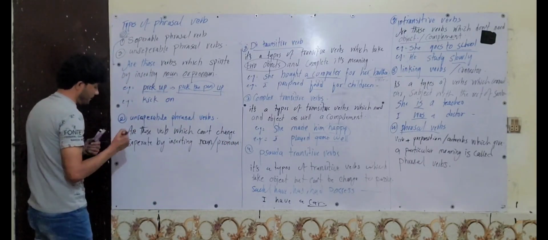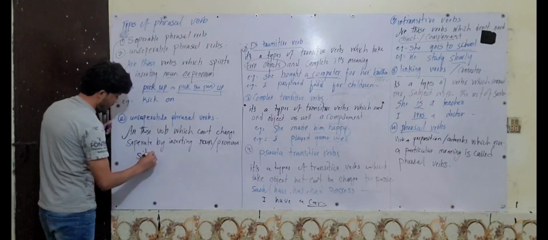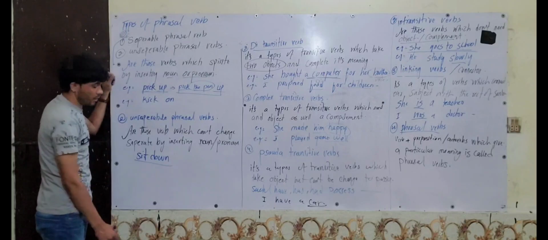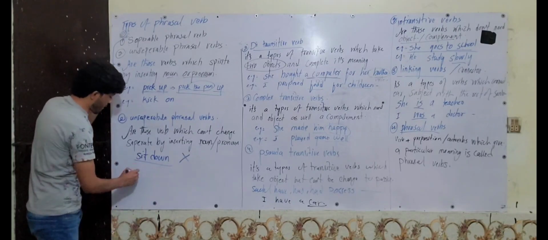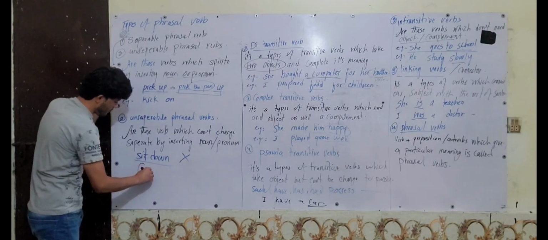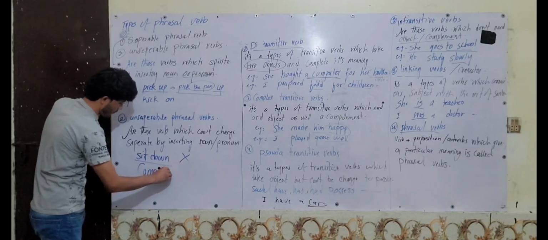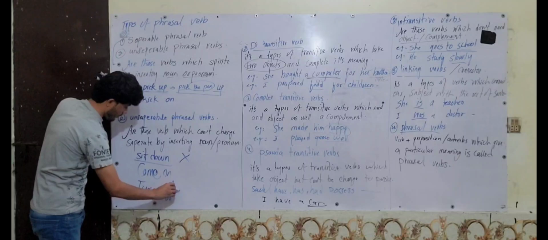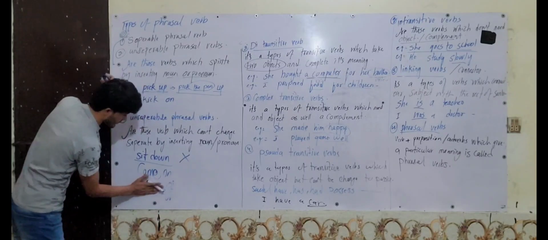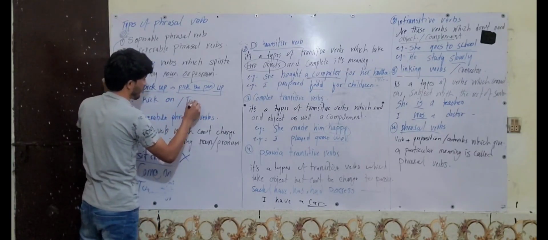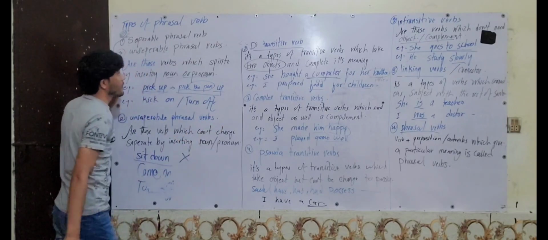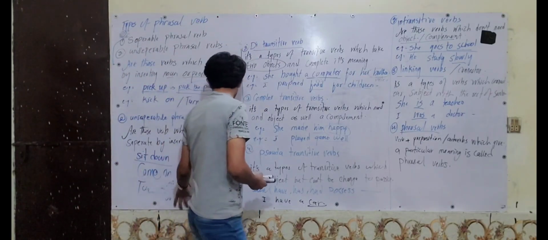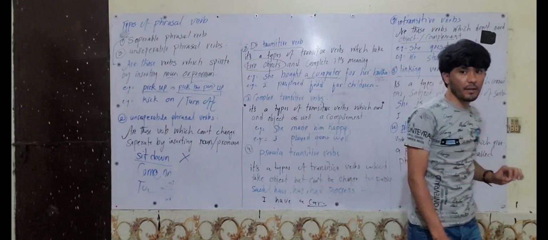For instance, if I say sit down, it is unseparable because you cannot separate them from each other. If I say come on, but if I say turn off, it is separable. This one is separable in here. Turn off. It is separable because turn the light off. Turn off or turn the light off. And these are separable and unseparable phrasal verbs.